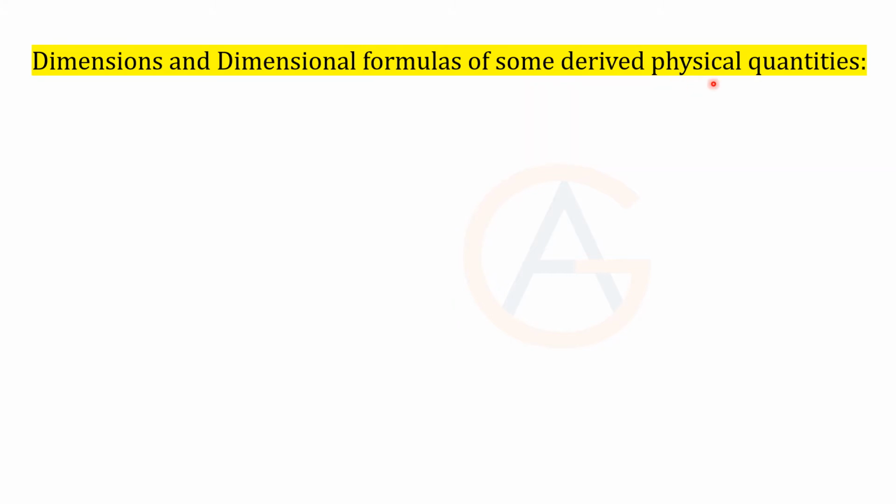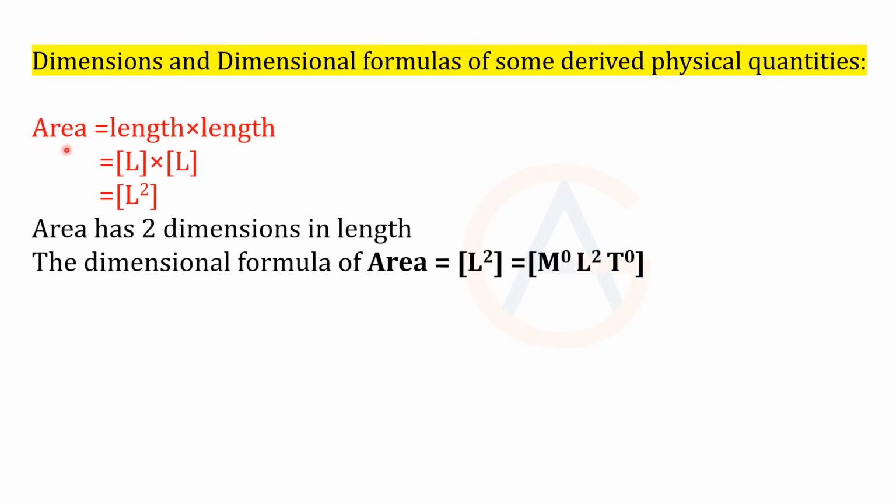Derived physical quantities are those which depend on the fundamental physical quantities. For example, area is a derived physical quantity because it is derived from the basic quantity, the length. So length multiplied by length.